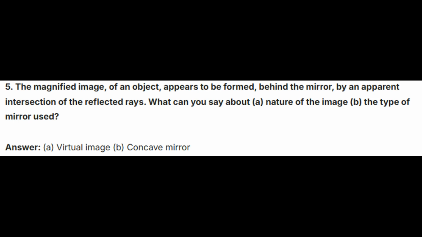Fifth, the magnified image of an object appears to be formed behind the mirror by an apparent intersection of the reflected rays. What can you say about A, nature of the image, B, the type of mirror used? Answer. A, virtual image. B, concave mirror.